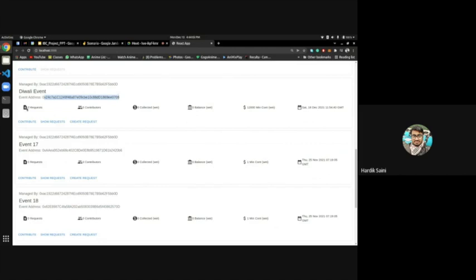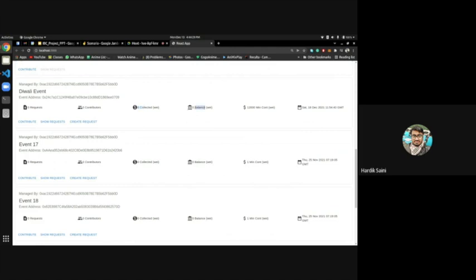It has 0 requests. These requests are requests to spend funds. 0 contributors, so no one has contributed to this contract. 0 collected: this is the total amount the contract has collected since it was created. We have just created it, so it has no money.